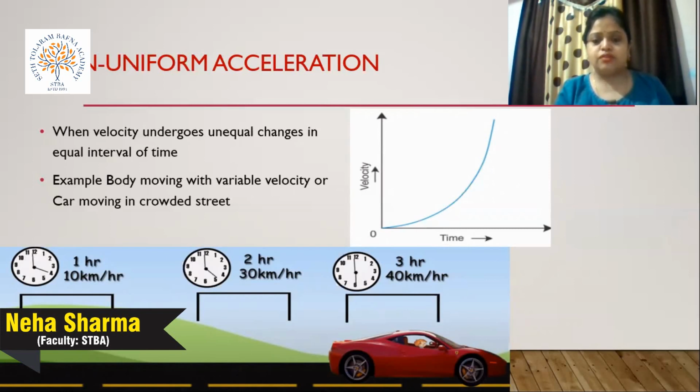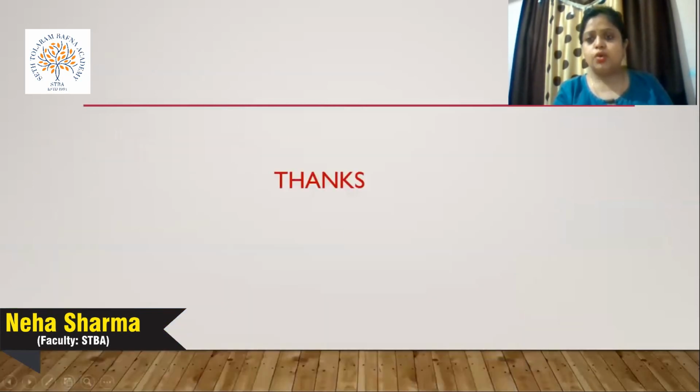As I'm showing you in this table, at 1 hour the velocity is 10 kilometer per hour, at 2 hours the velocity is 30 kilometer per hour, and at 3 hours the velocity is 40 kilometer per hour. The velocity changes unevenly with respect to time, and the graph is not a straight line. This type of acceleration is defined as non-uniform acceleration. I hope this topic is clear to you. So in today's lecture we have discussed acceleration.